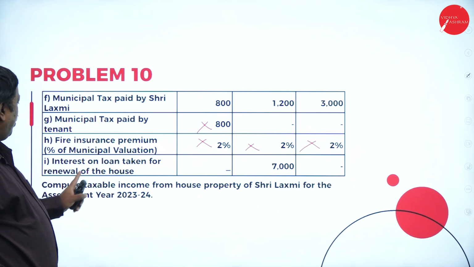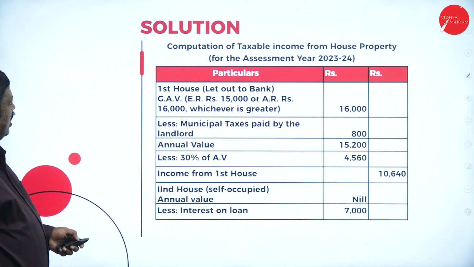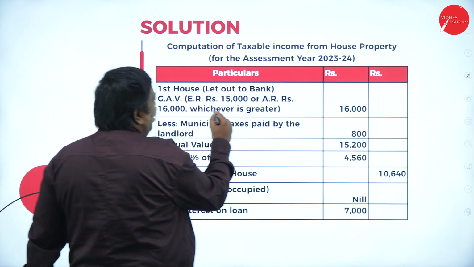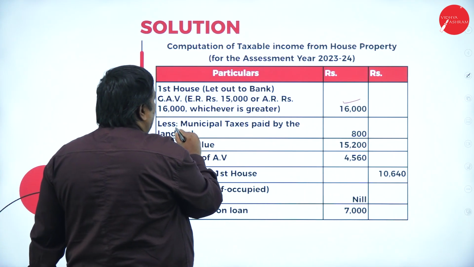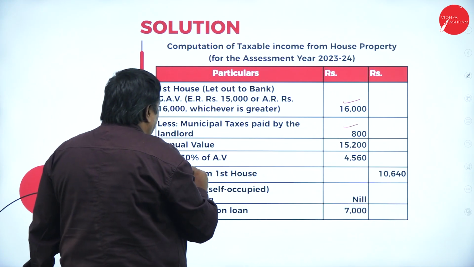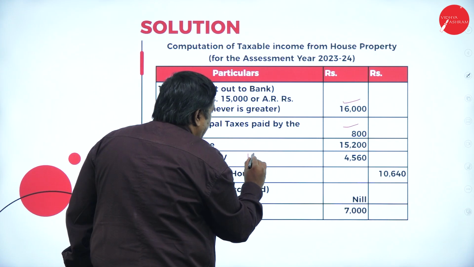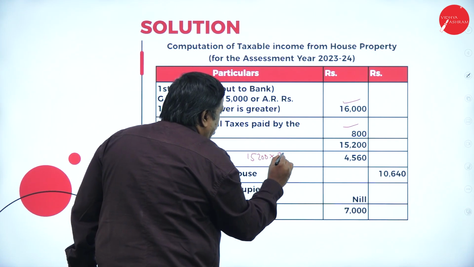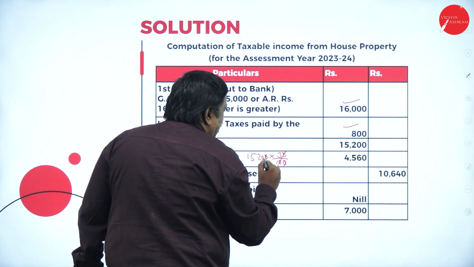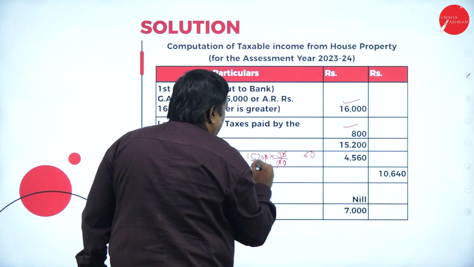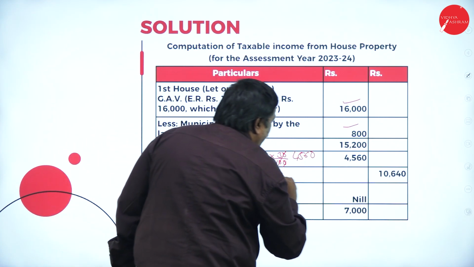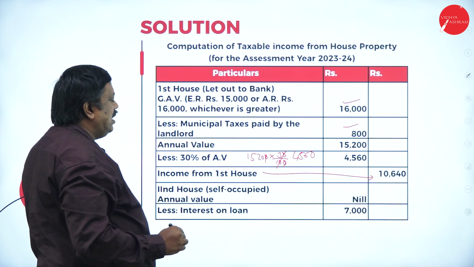Interest on loan taken for renewal of the house, 7,000. Now, house 1 is let out to bank. So your gross annual value will be 16,000. Less municipal tax paid by the owner 800, 15,200. Less 30%: 15,200 into 30 by 100, that will be 4,560. So from house 1, 10,640 is the income.